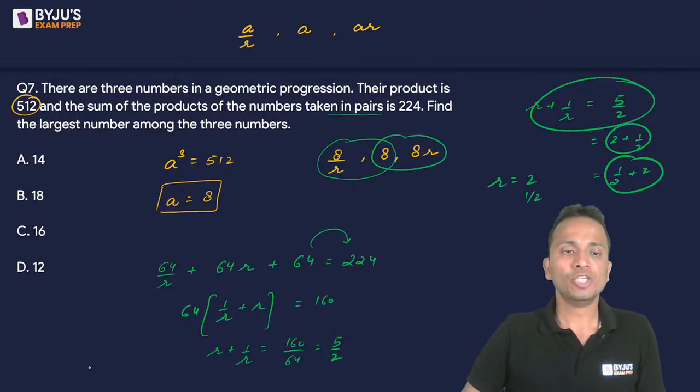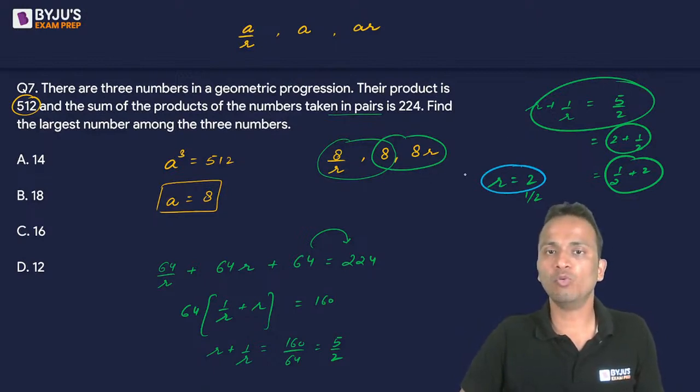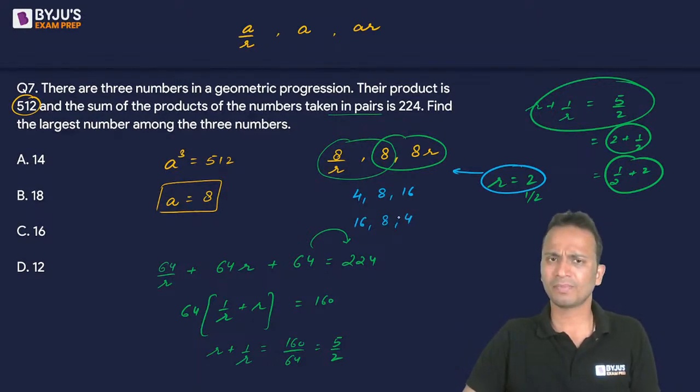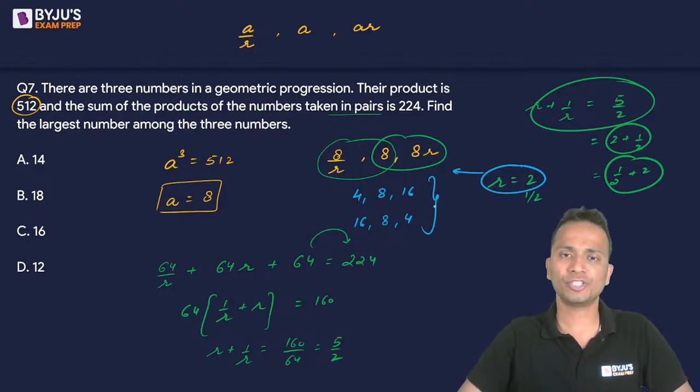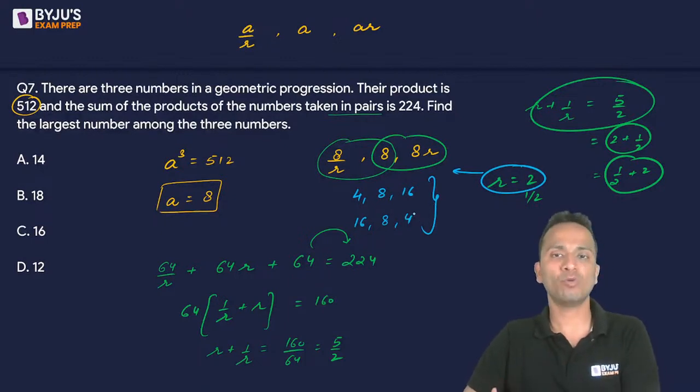ठीक है, so if r is equal to 2, यहां पे substitute कर देते हैं, the numbers will become 4, 8 and 16. But if r is equal to half, the numbers will become 16, 8 and 4. Be careful. There will be two different geometric progressions, 4, 8, 16 or 16, 8, 4.